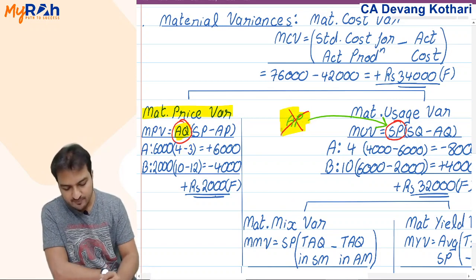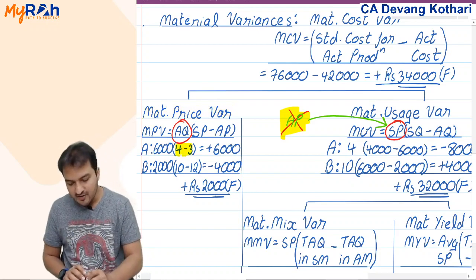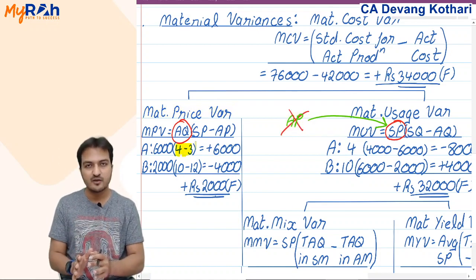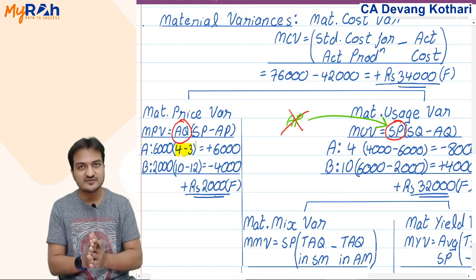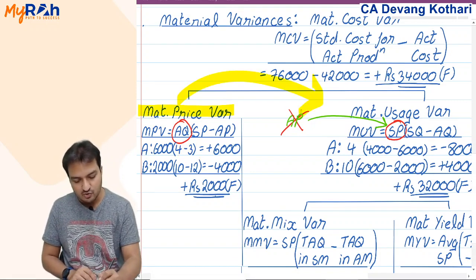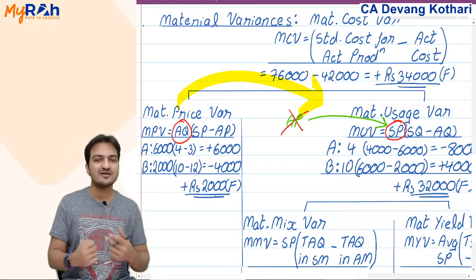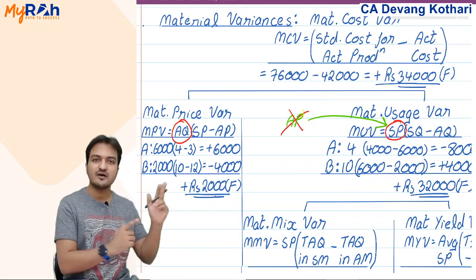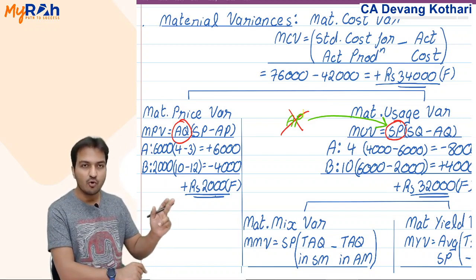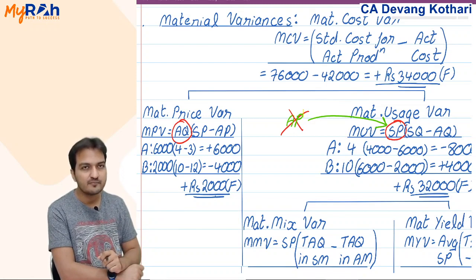You have already shown the price savings in calculating price variance. So now while calculating usage variance, do not show price saving again. Assume there is no price saving, assume standard price there. Only then your table will tally. Done? Yes, this was one important argument here.